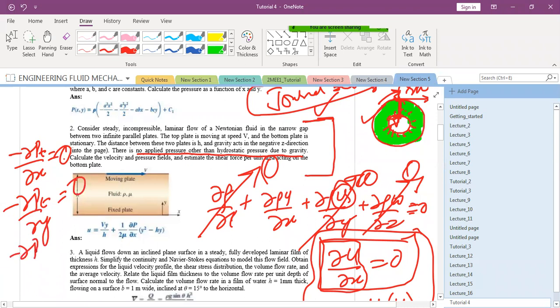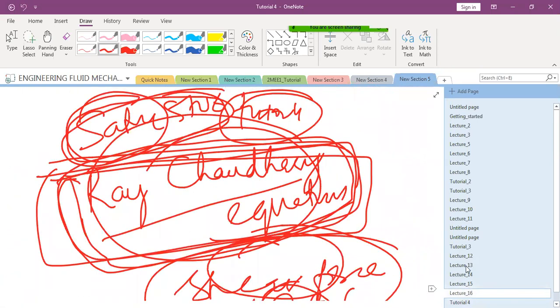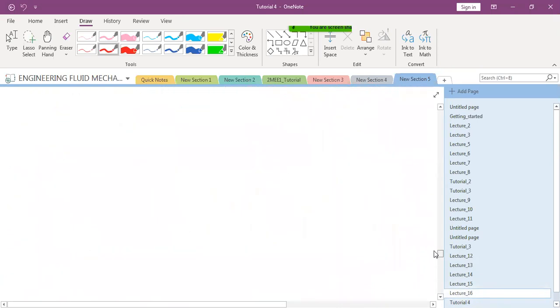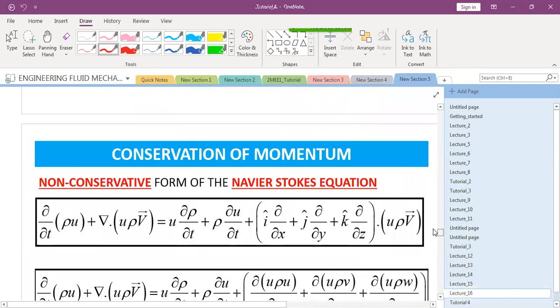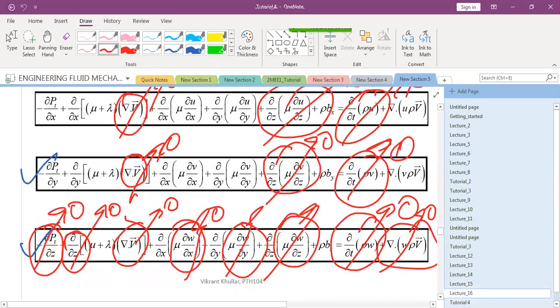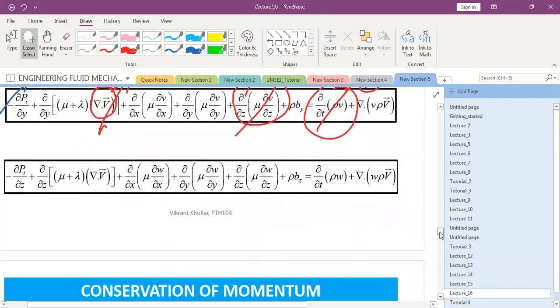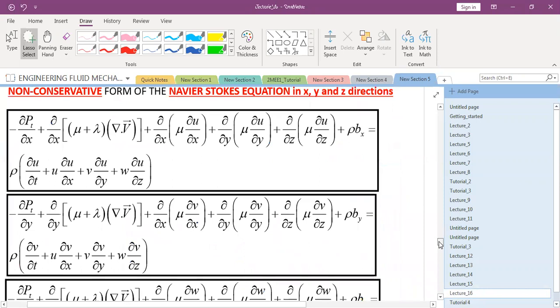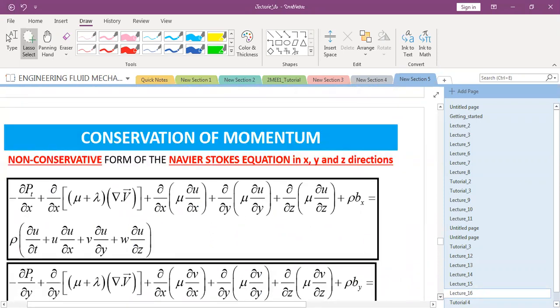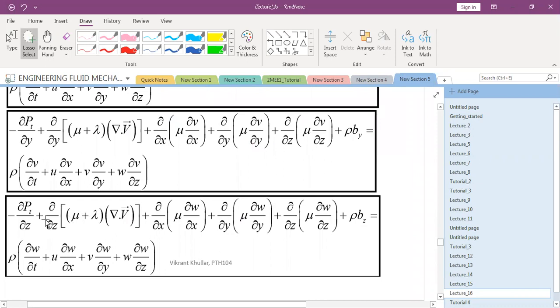0. Curly PT by curly Z should be equal to what should be this equal to? Try to write down from this equation. It will be easy for you to write down. So what should I write down in terms of z direction? I have simplified for you so that you could write it down. So in z direction, what term should go to 0?